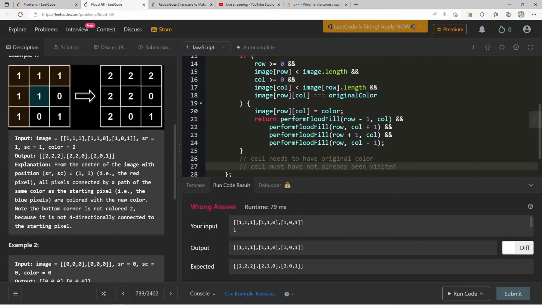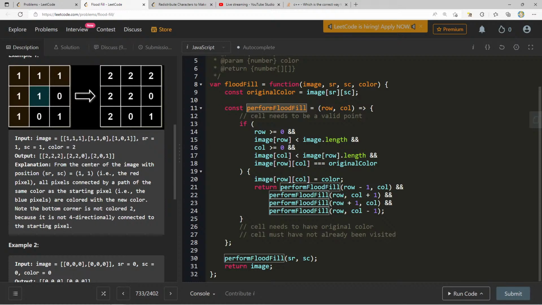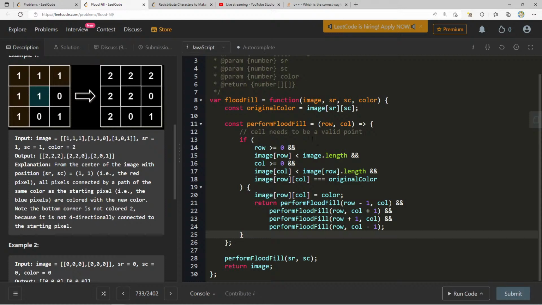111. Okay, so I literally didn't do anything here. Okay, so perform flood fill with SR, SC. So why did that not work? Original color, image. We're modifying image in here. We should have access to image from the scope of this function. Perform flood fill SR and SC and return image.